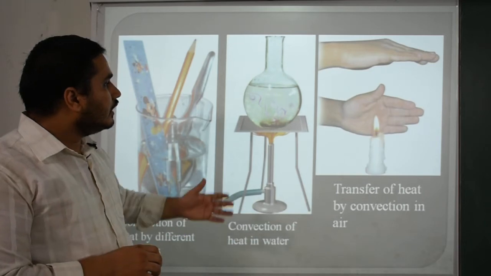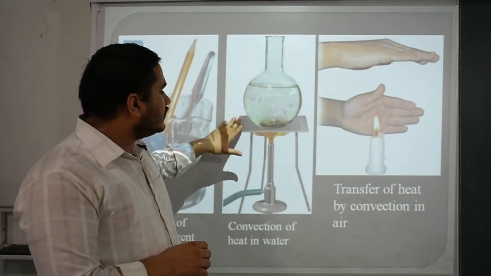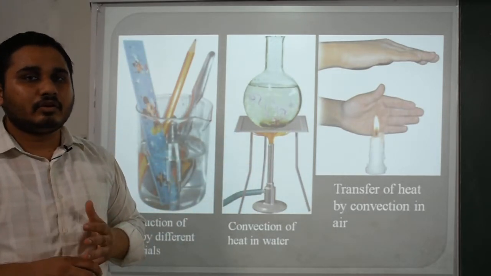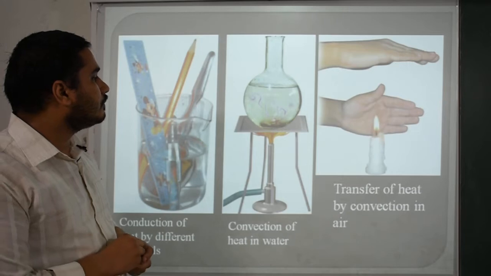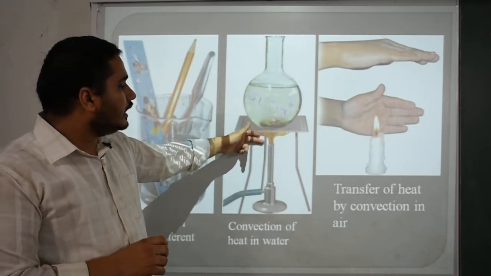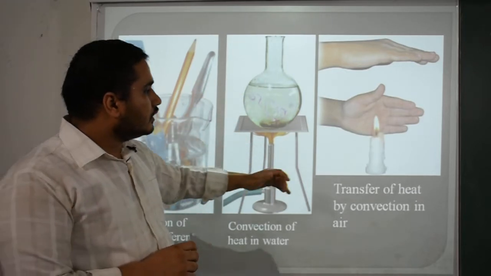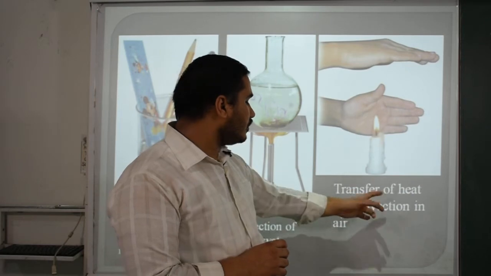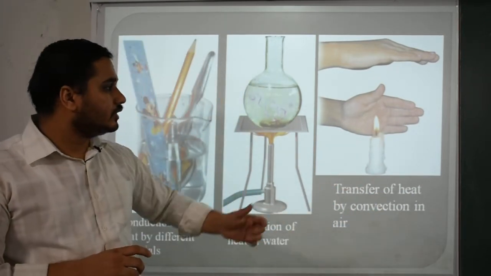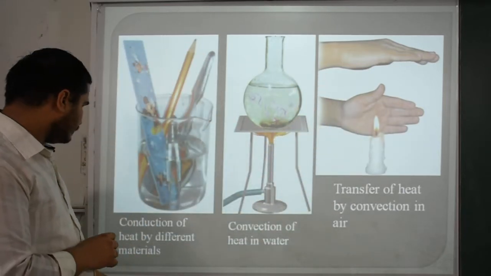Here is the burner and we put a beaker over there, giving heat on this level of metal, that is either aluminium, steel or any other metal properties. In this, the heat is to be converted right over here and the heat will be transferred to the beaker. Then the third section is transfer of heat by convection in air. That is, heat can easily convect from the source, the candle, to the air.